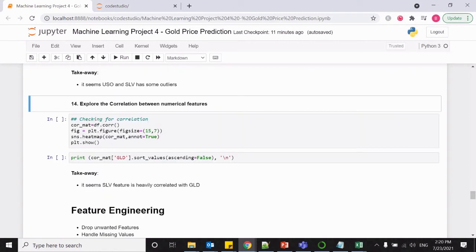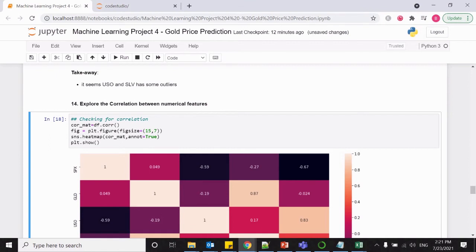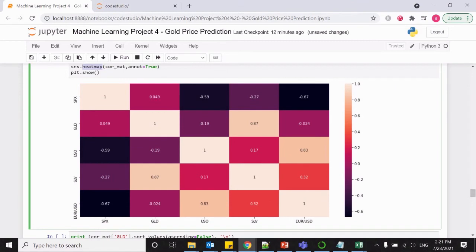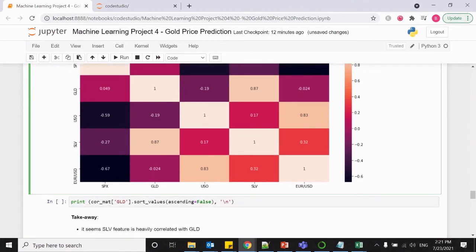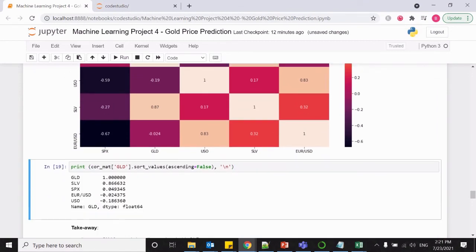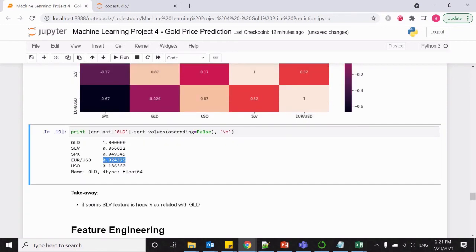Now the next step is to explore the correlation between the numerical features. So let us understand the relation between these numerical features. Using the correlation method and a heat map, we can draw this correlation graph to understand the correlation between these features. Okay, so we have one more piece of code to understand much better. Now we can understand that with respect to the gold, silver is linearly progressing, or with respect to silver, gold is linearly correlated. The remaining seem to be negatively correlated with respect to the gold price. So here is a takeaway. It seems the silver feature is heavily correlated with the gold.